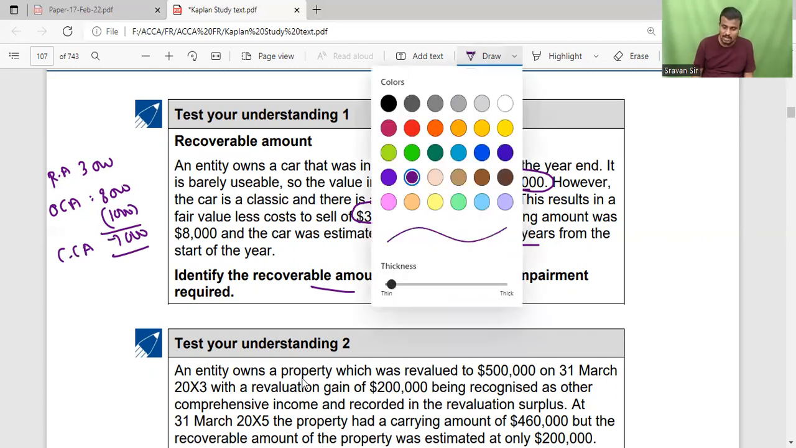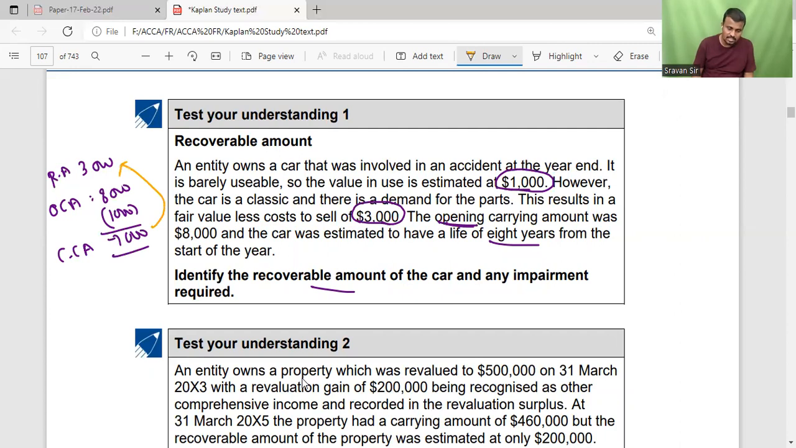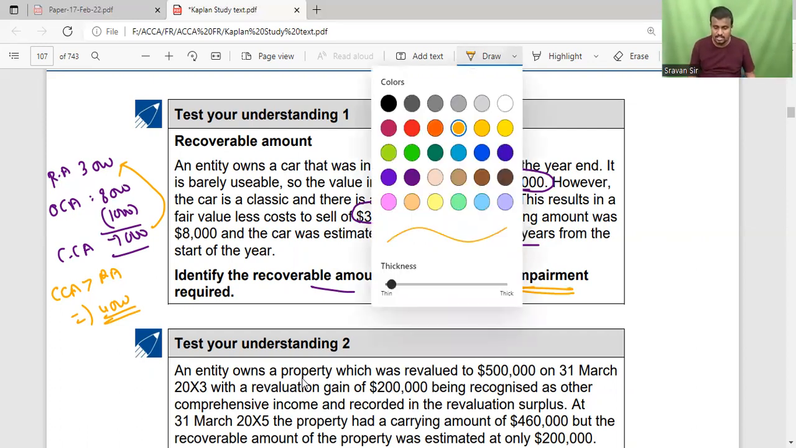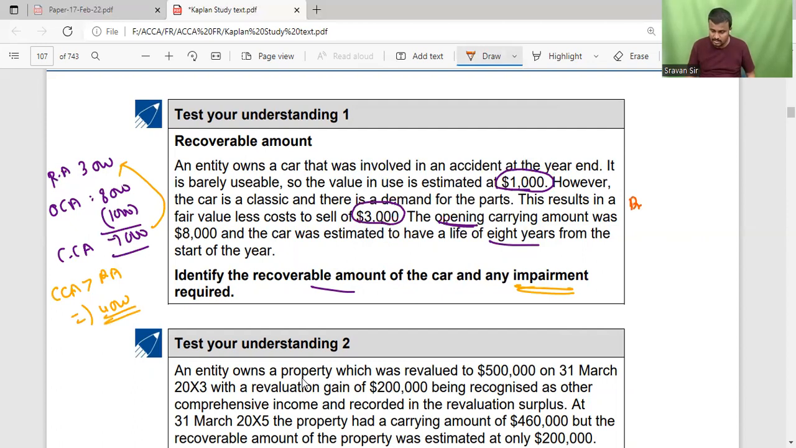And this closing book value is required to be compared with the recoverable amount. So here closing carrying amount is more than recoverable amount. By how much? 4,000. That 4,000 is created as what? Impairment loss. Then what is the journal entry? So debit impairment loss, credit asset account. So how much? 4,000. Next, debit statement of profit and loss, credit impairment loss 4,000.